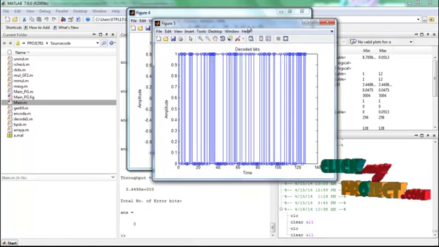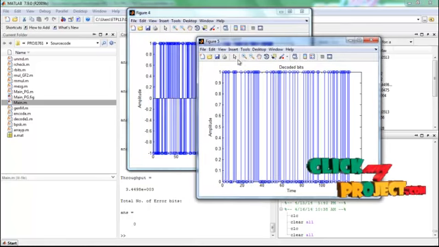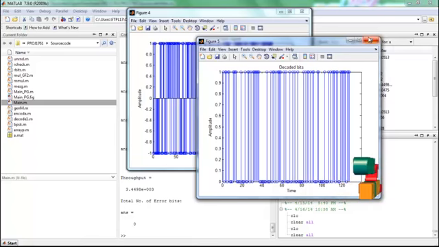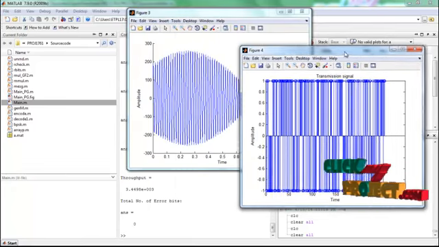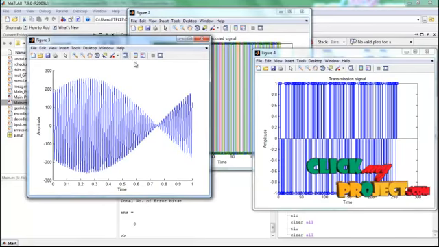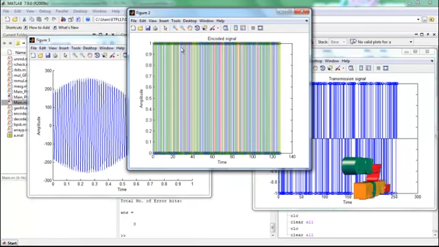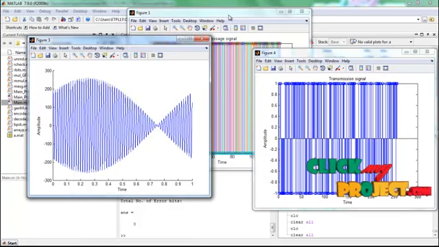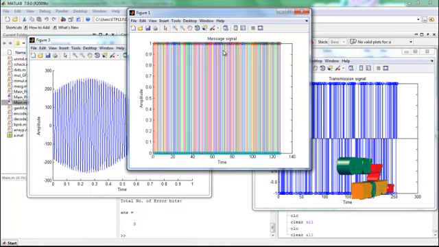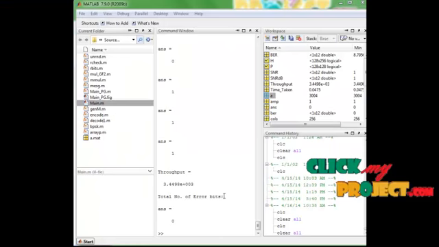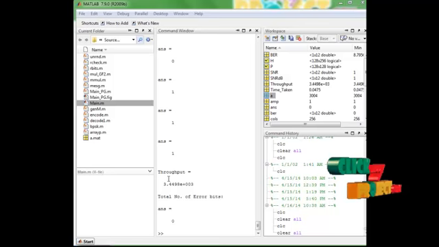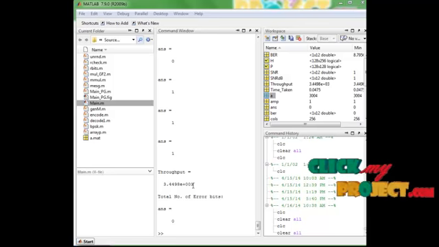And these are the decoded bits displayed in figure 5, time versus amplitude. And this is the transmission signal, the transmitted wave, and this is the encoded signal. Figure 2 shows the encoded signal, time versus amplitude. And here it displays the input message signal in figure 1. The throughput value is also displayed in the command window. Our proposed algorithm has higher throughput than the existing algorithm.